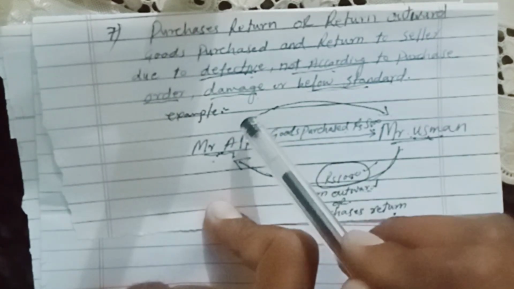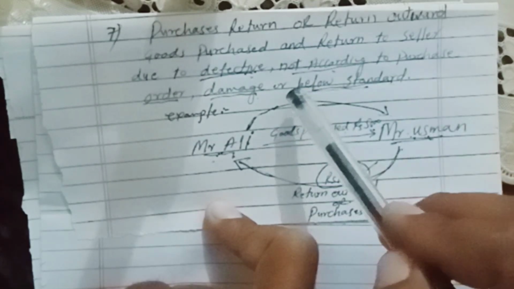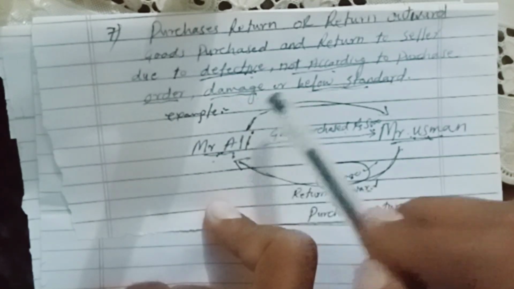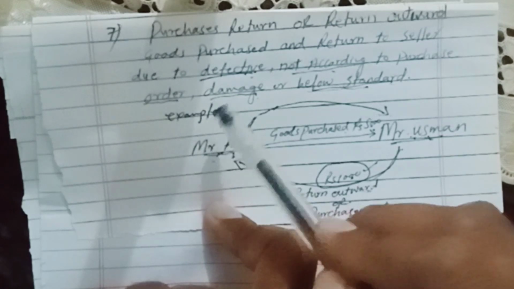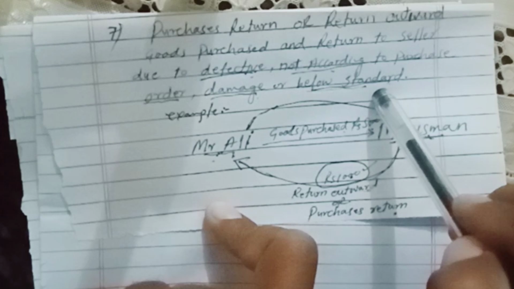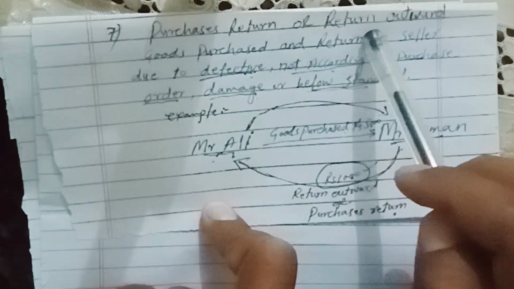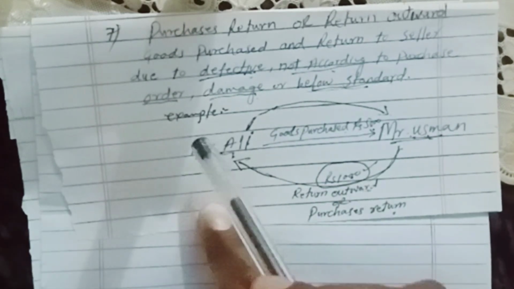So what will you do? You will return these goods to the seller because these goods are not according to your purchase order, may be defective, damaged or below standard. So these returns we will call purchases return or return outward. Look at the example.